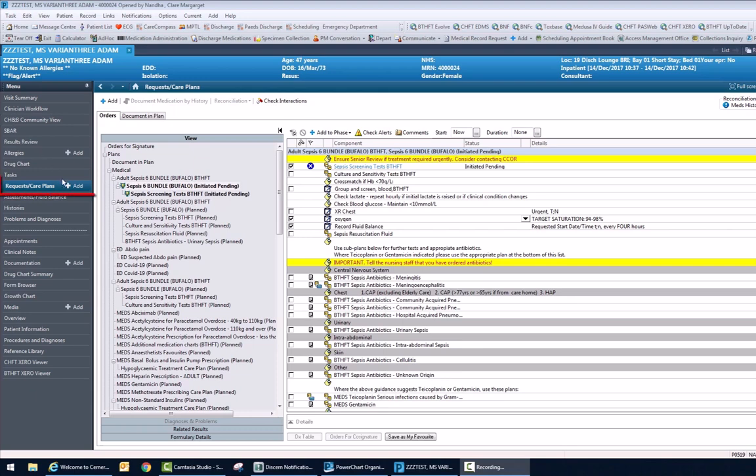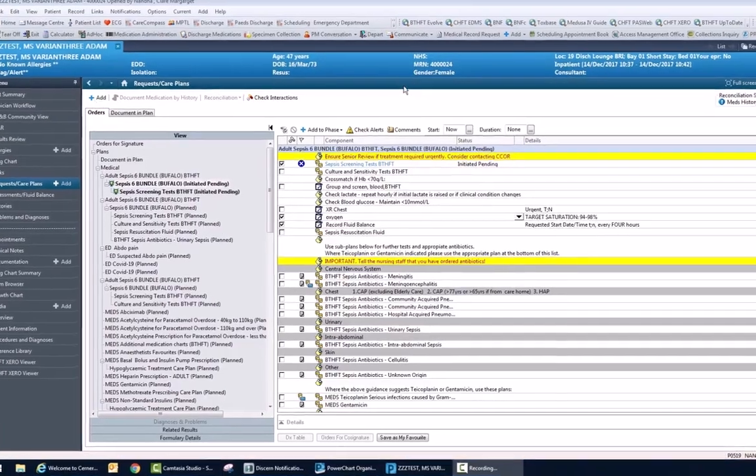It sits in request and care plans, and it will either be in a suggested care plan once you've completed the screening tool, or you can add it and search for sepsis bundle. So if we go through the bundle,